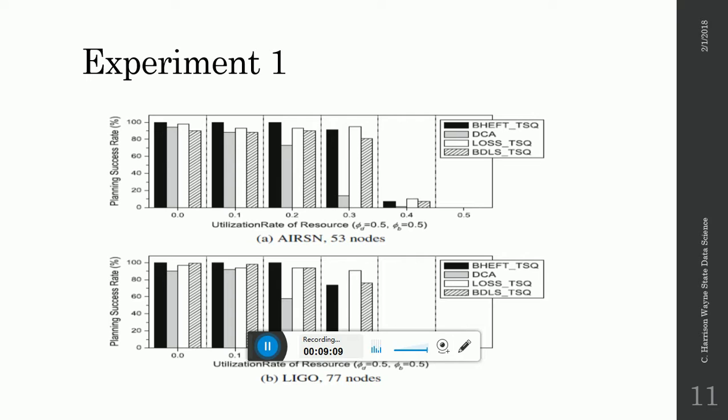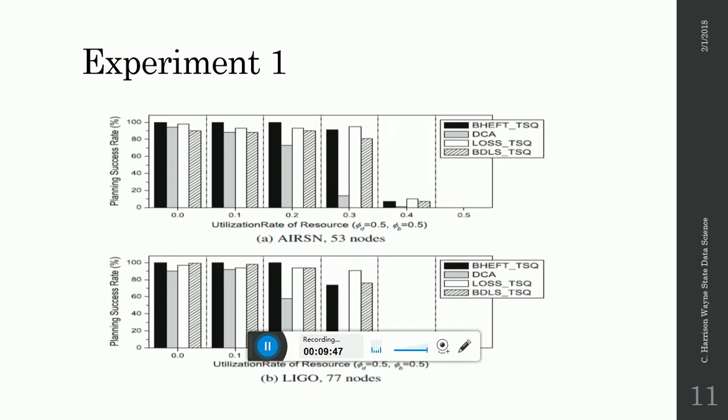So they were locked in at 0.5, and you can see the planning success rate on the left-hand side, and we have all 4 of our BDCs listed here, and then we move through various amounts of utilization rates, and you can see BHEFT on the 53 node system does exceptionally well, but as we move through and the resources do become more scarce, we see a drop in performance, especially at 0.4.